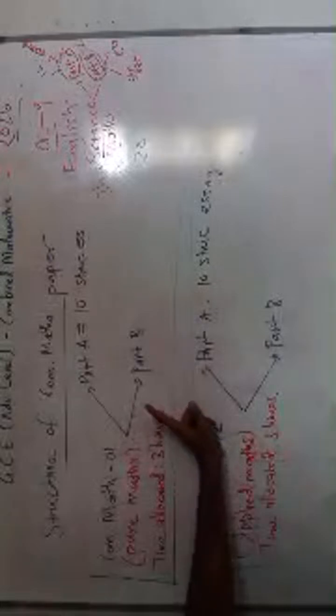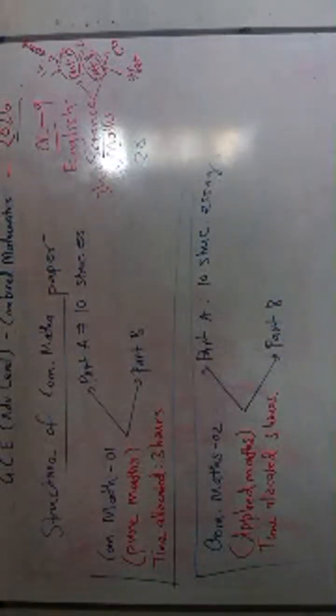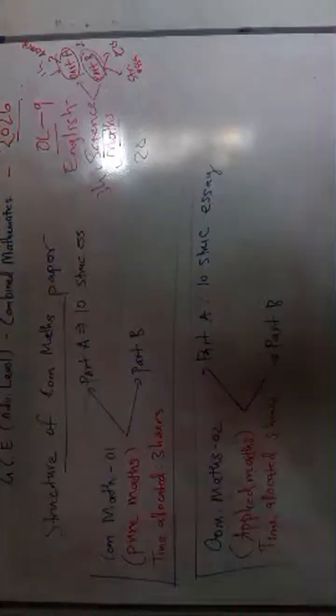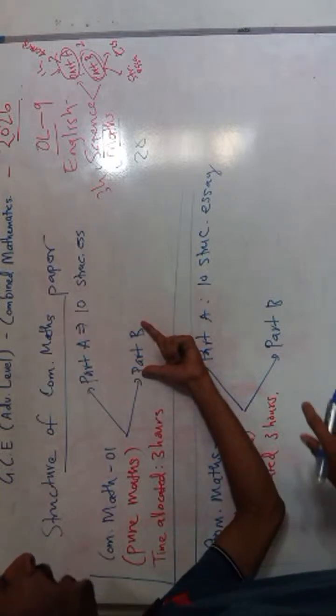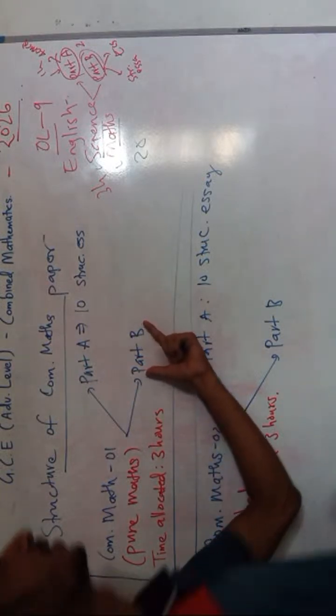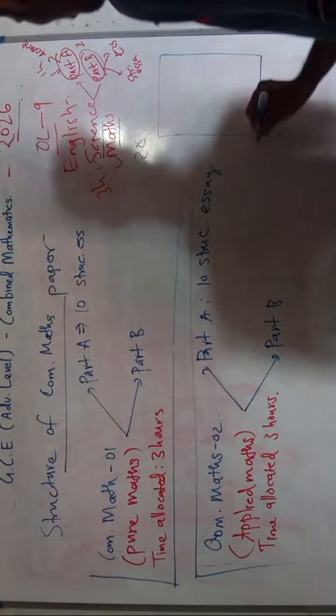Then in part B you will have 7 questions. So in the paper, this is how the paper will appear.